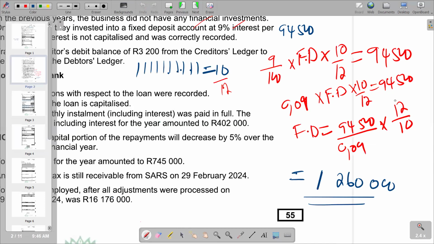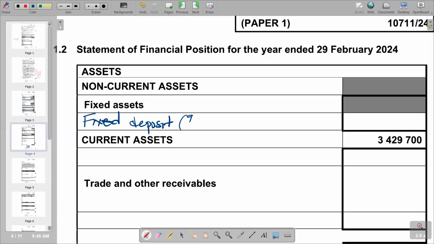We can come up with this summary: 94,500 over 0.09 times 12/10. That's how we arrived at 1,260,000. So that's what we have.